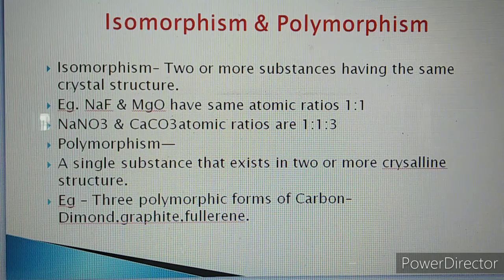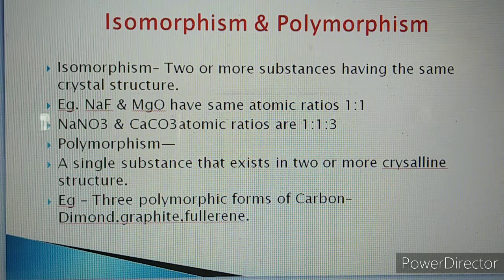The atomic ratios are found to be 1:1:3. In both the molecules, the atomic ratio is the same. Therefore, these two substances have the same crystal structure. So these two are called isomorphs of each other and the property is called isomorphism.